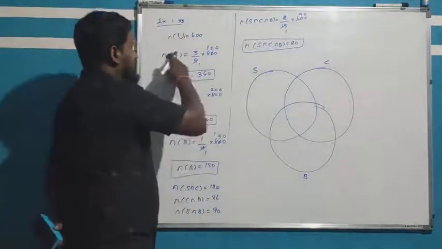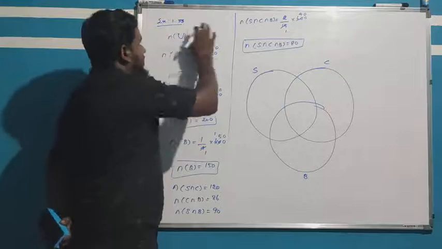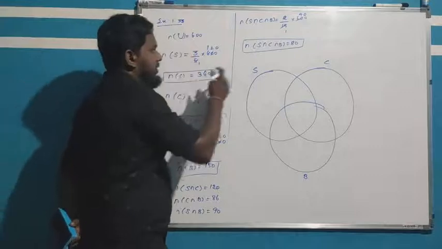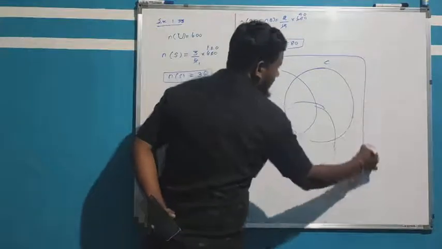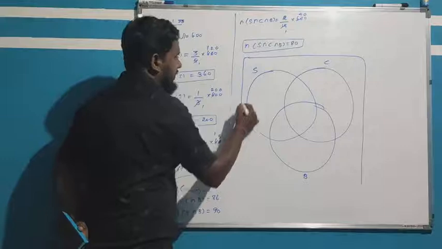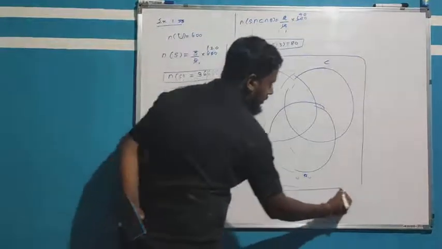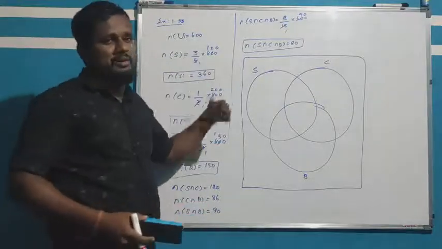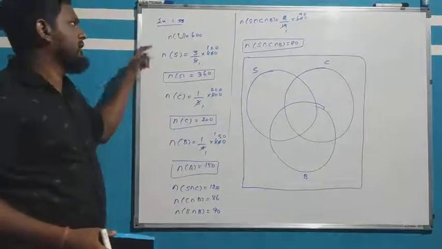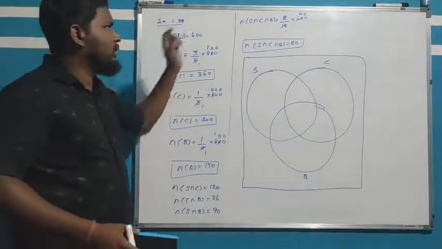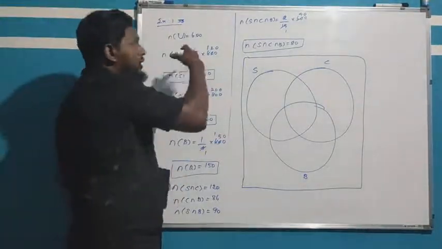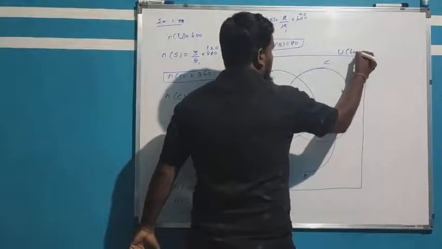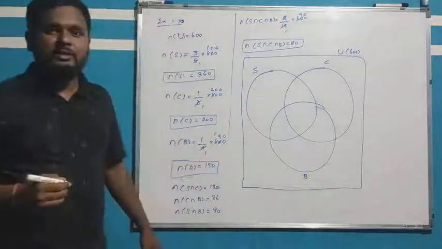So the number of scooter users. Here, the universal set, how many families are there? The number of the universal set is given now, so you have to consider what the universal set is. Here the number of students or people was not mentioned in the previous question, so we had to find how many families in total. Here it is already given, so the universal set is 600.